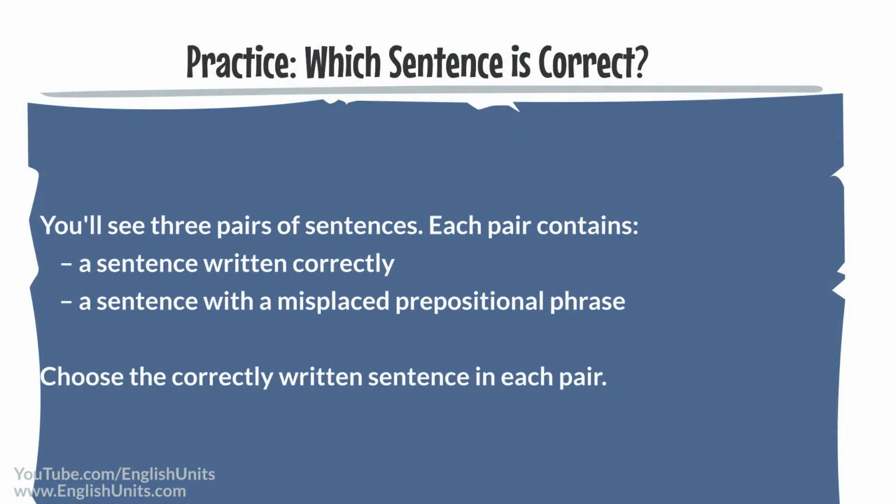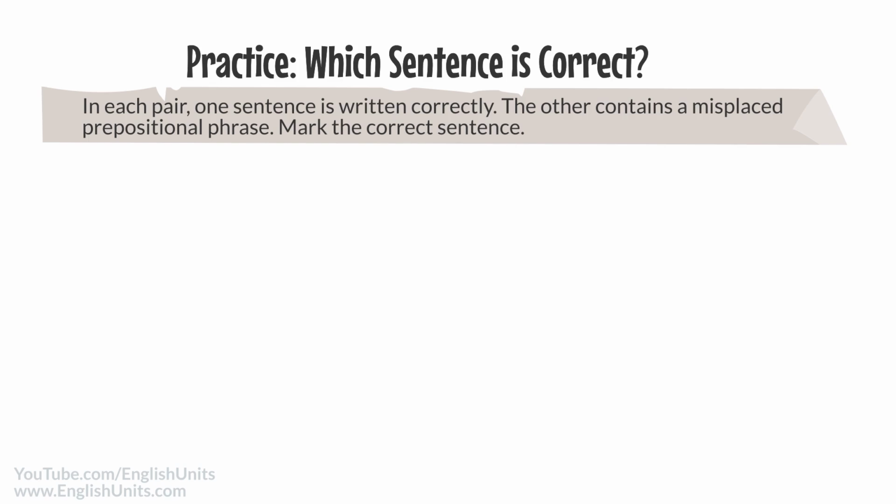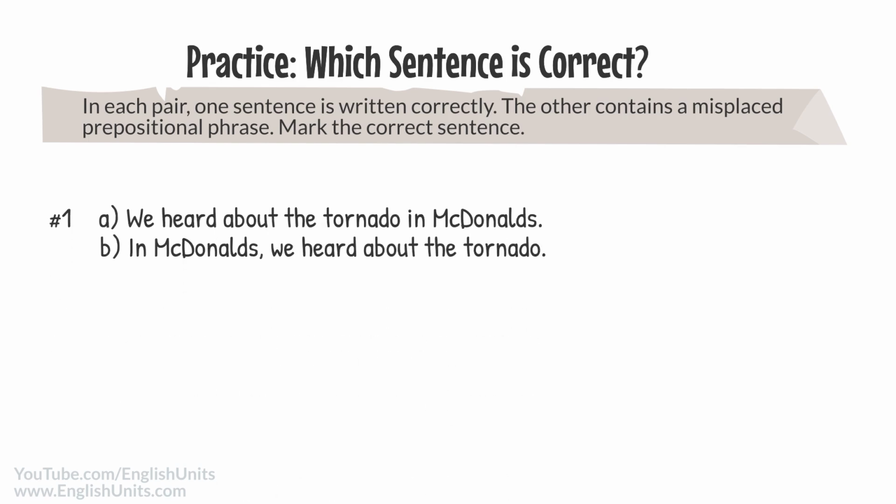Now let's practice. I'm going to give you 3 pairs of sentences. In each pair, one of the sentences is written correctly, while the other sentence contains a misplaced prepositional phrase and creates confusion. Choose the sentence that's written correctly. Sentence pair 1. A. We heard about the tornado in McDonald's. B. In McDonald's, we heard about the tornado. Go ahead and choose the correct sentence and we'll check your answers in a moment.